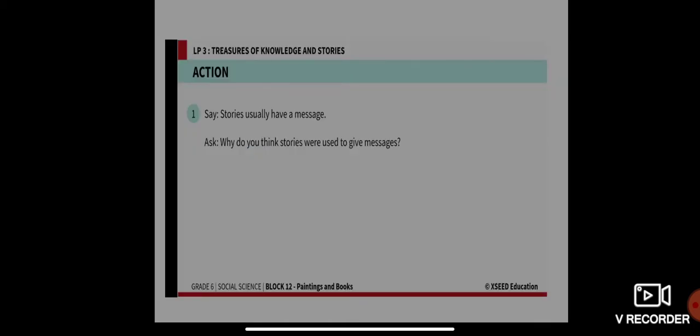Stories: every story has a message. Why do you think stories were used to give messages? Let me give you one example, like the story of Snow White. From that particular story, we get to know how Snow White was treated. Similarly, every story has a message. This is the question for you, so you can write the answer in your notebook as well.